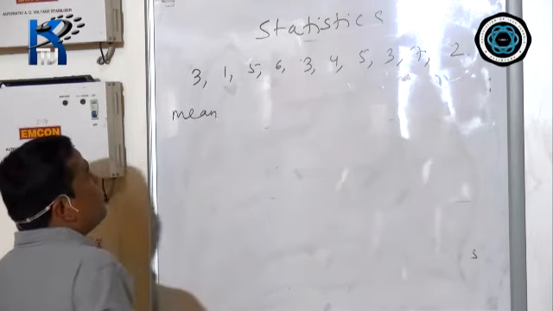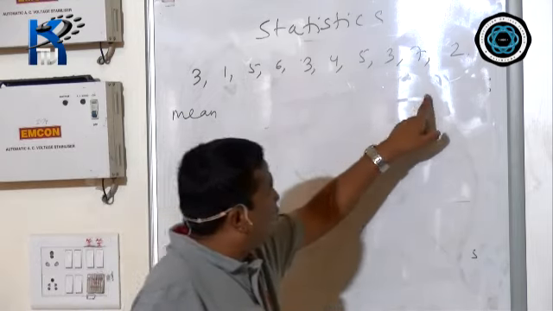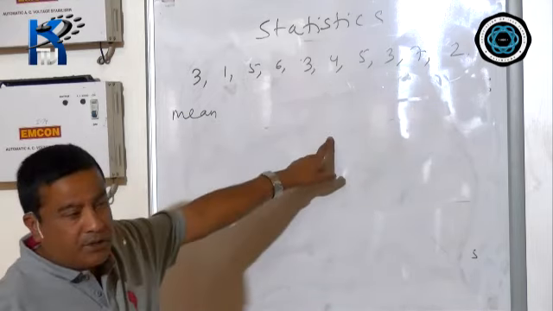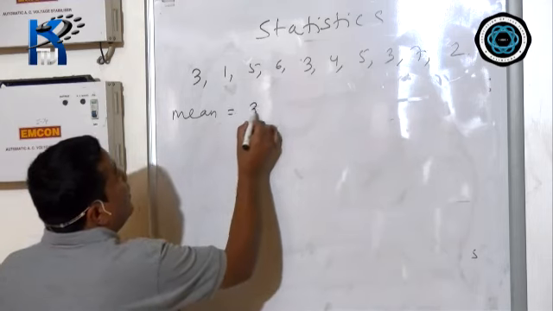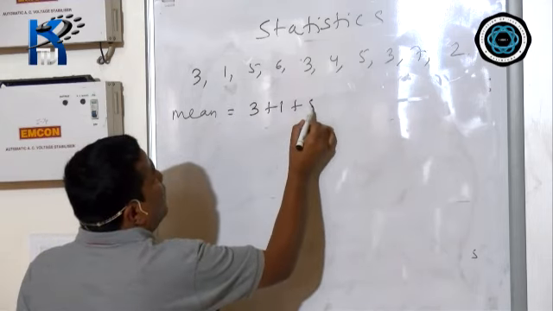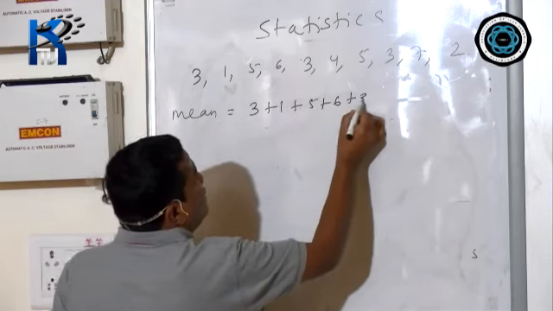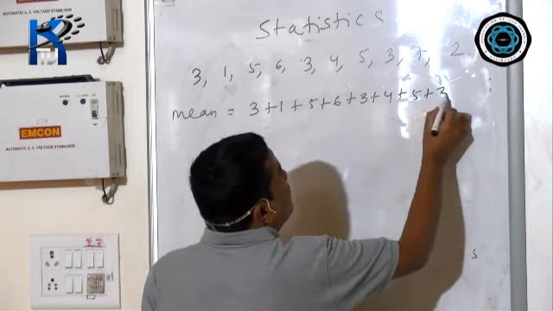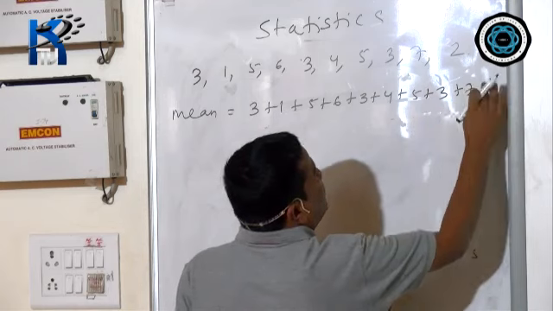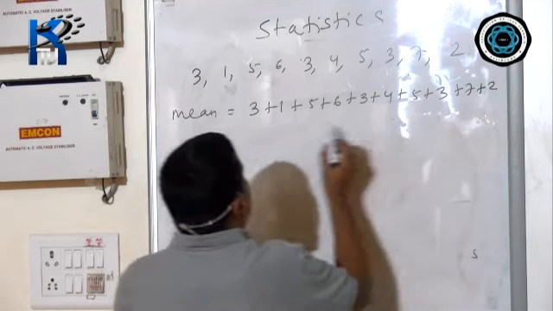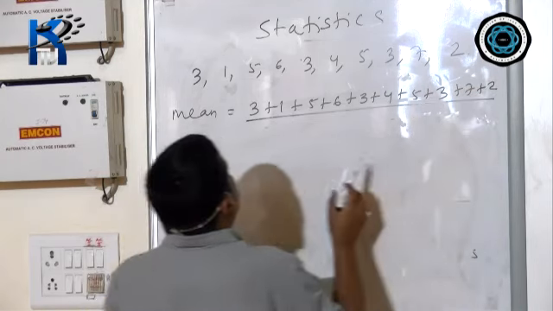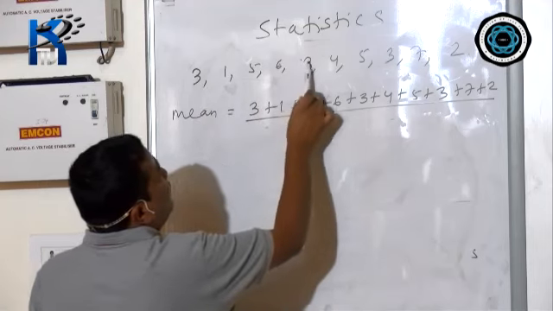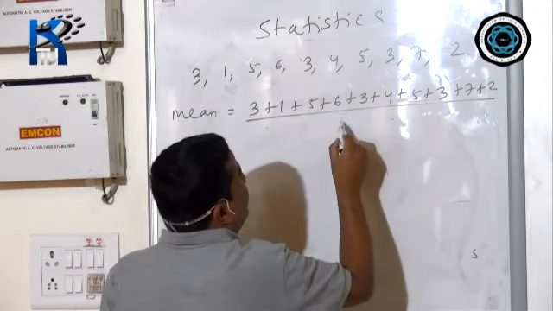Mean means the sum of all the numbers divided by the number of observations. It means you have to add 3 plus 1 plus 5 plus 6 plus 3 plus 4 plus 5 plus 3 plus 7 plus 2, divided by the count of numbers: 1, 2, 3, 4, 5, 6, 7, 8, 9, 10.